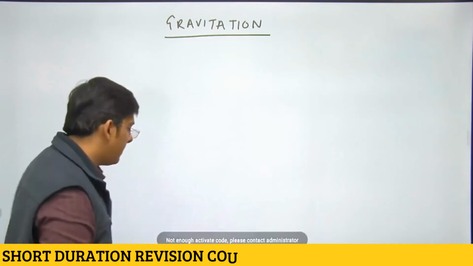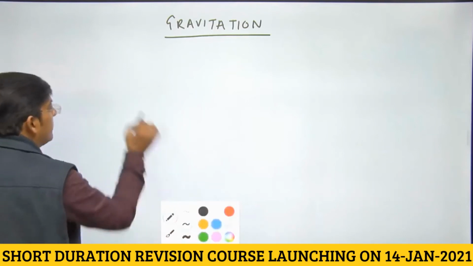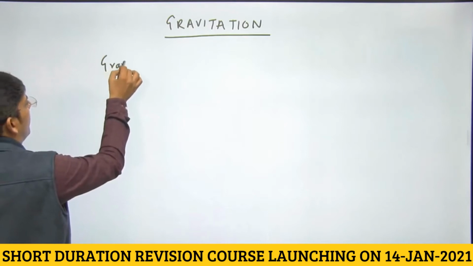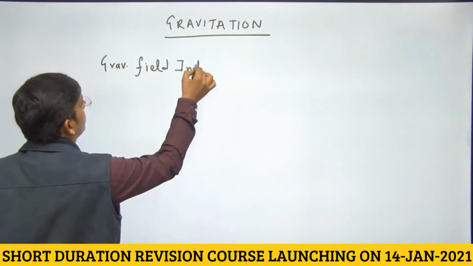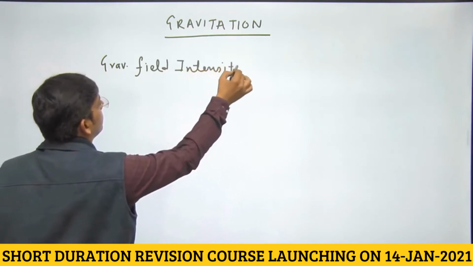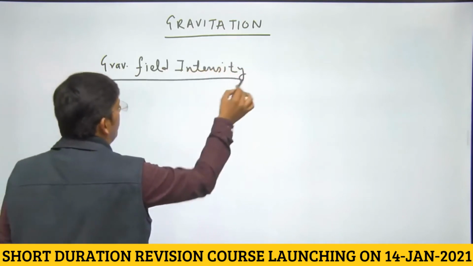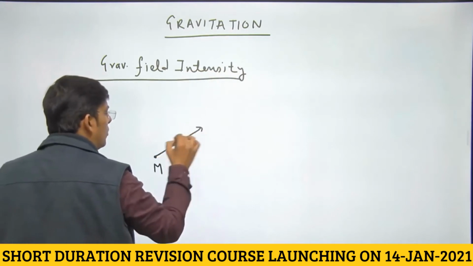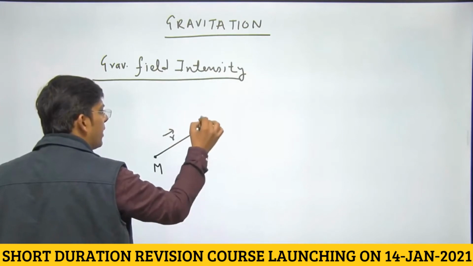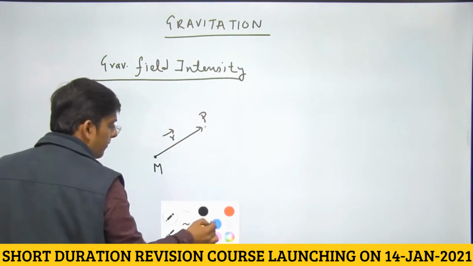Let us deal with the concept that is gravitational field intensity. Gravitational field intensity. So suppose you have a point mass m here. How do we calculate the gravitational field intensity at some point P, right?